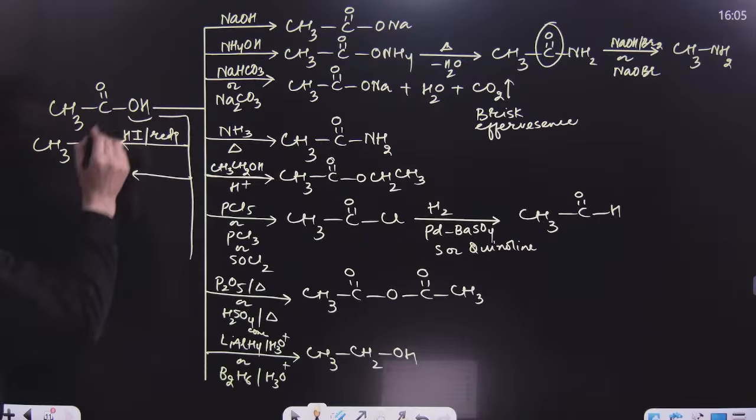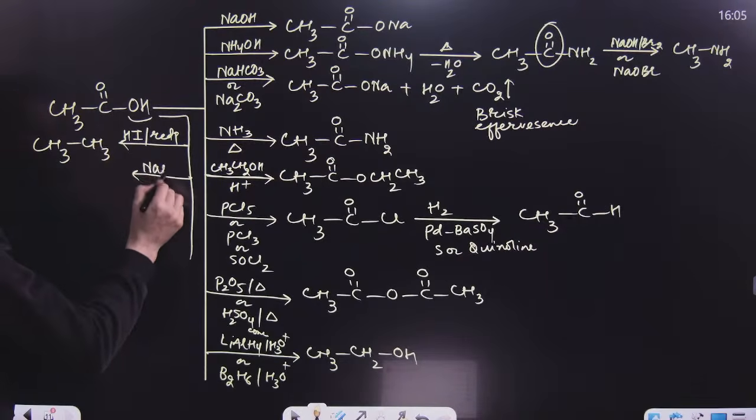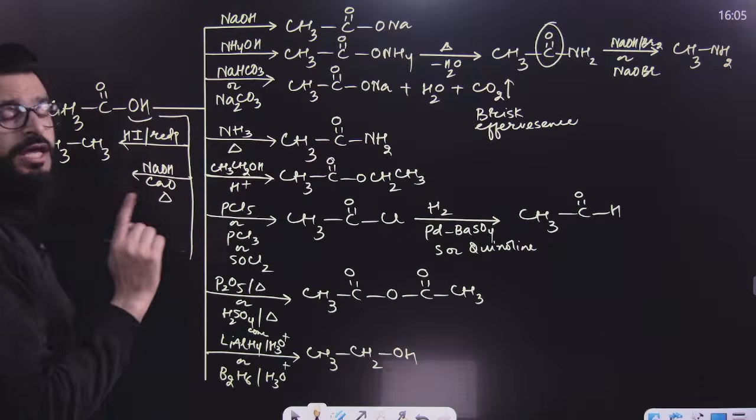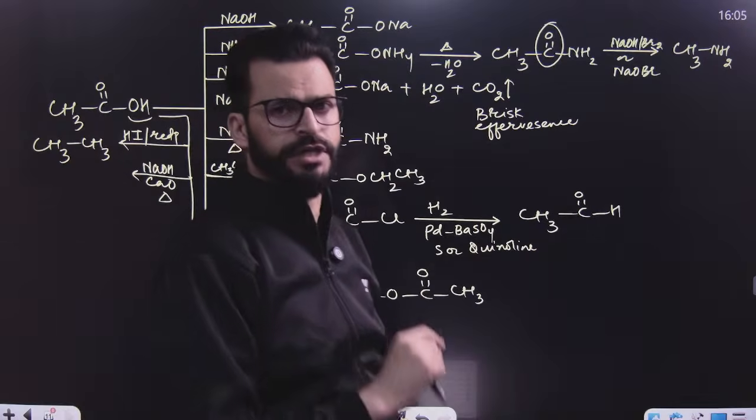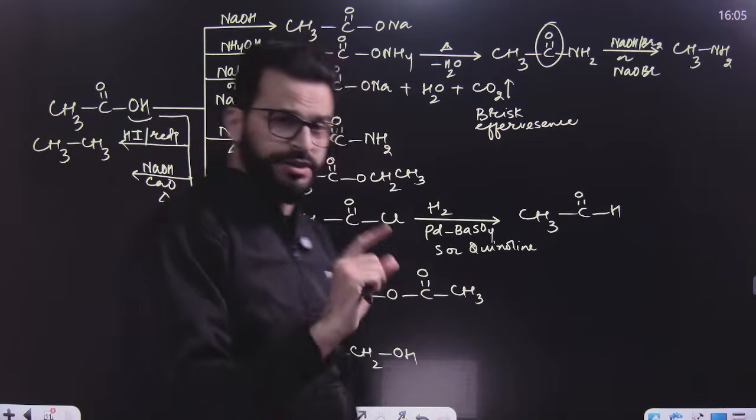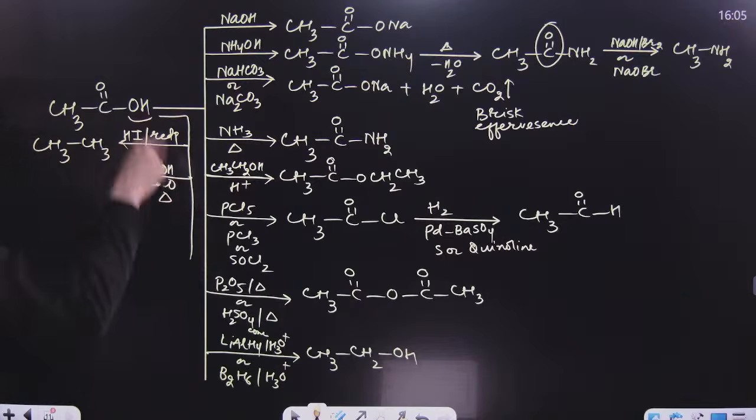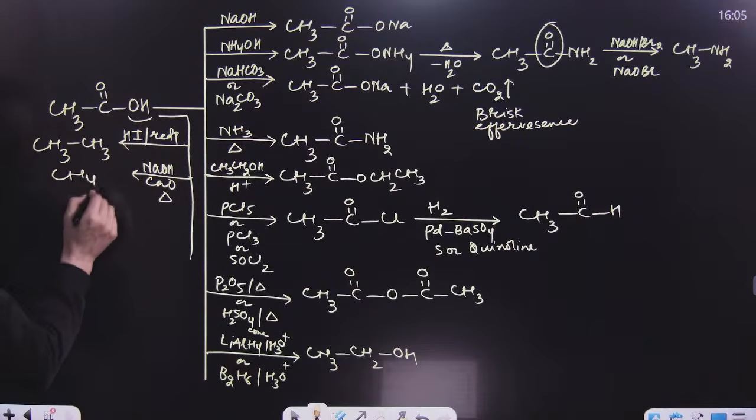But if you treat this carboxylic acid with soda lime. So what is soda lime? Soda lime means NaOH and CaO in the ratio of 3:1. You know that. So this is a decarboxylation reaction, and it will result in the formation of this, plus carbon dioxide will be evolved in the form of Na2CO3.